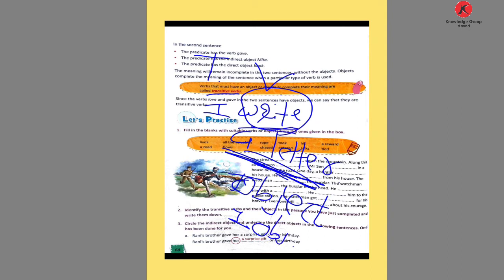So write is a transitive verb, because the object completes the meaning of the sentence. I write what? A letter. So it's a transitive verb.